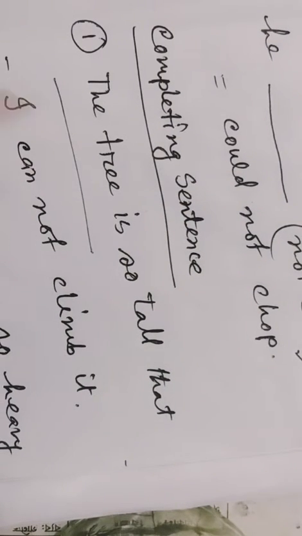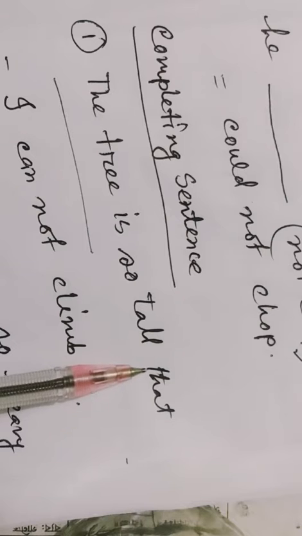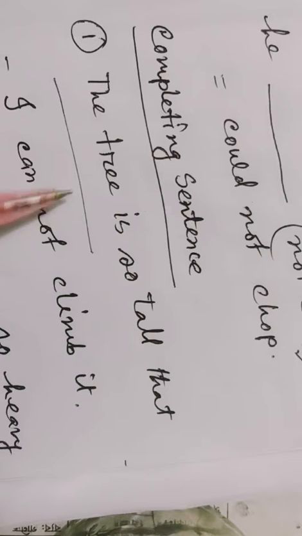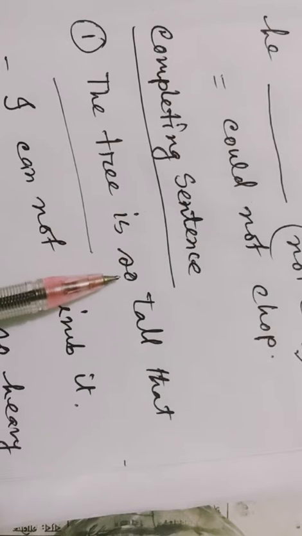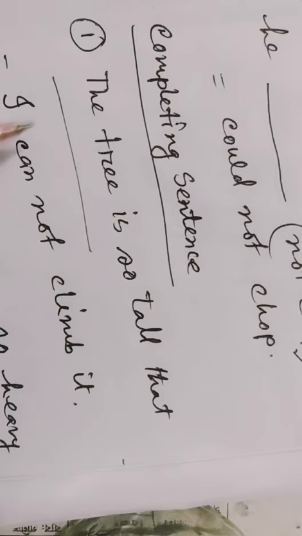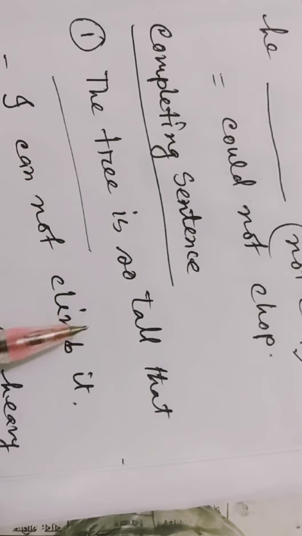Now come to completing sentences. How will we use this structure in completing sentences? The tree is so tall that. We have to complete the other part of the sentence. We know that if we make any sentence using so plus adjective plus that, we have to write a clause that is negative, and we use cannot or could not to make that negative clause.